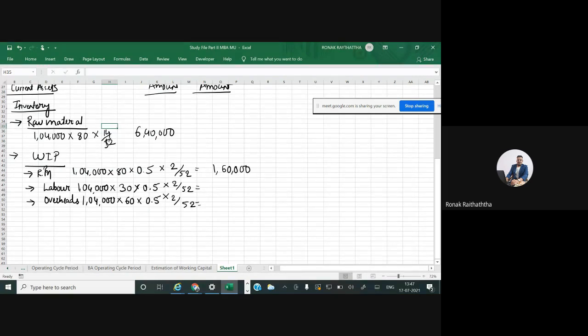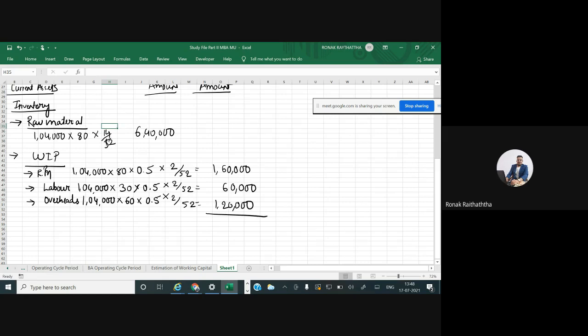Next one. 1,04,000 multiplied by 30. 1,20,000.